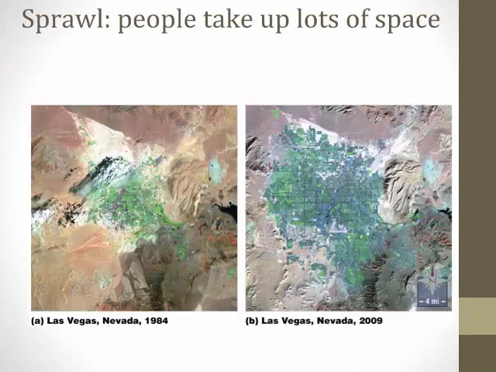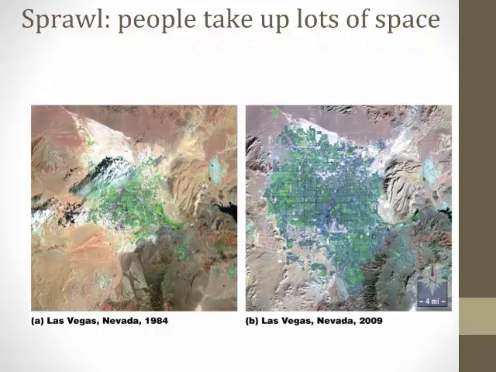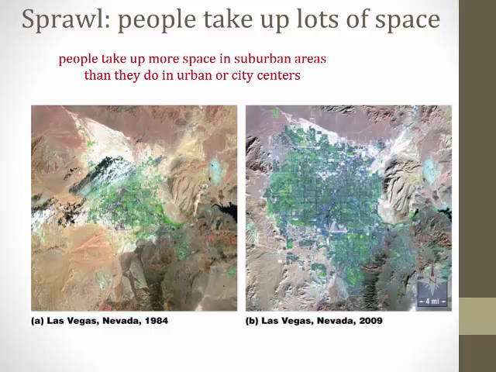You probably have heard the term sprawl before and may have a preconceived notion of what it means, but you should know how the word sprawl is defined. Sprawl is the spread of low-density urban or suburban development outward from an urban center. You often hear the word urban sprawl, which is essentially the same thing. Sprawl is problematic for many reasons, but one of the key reasons is because people take up more space in suburban areas than they do in urban or city centers.